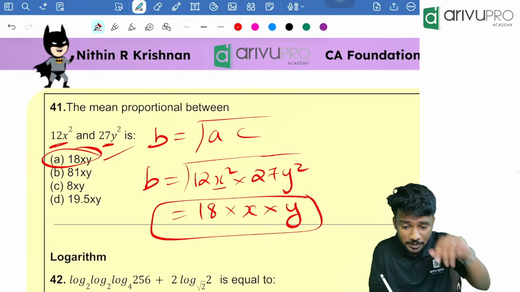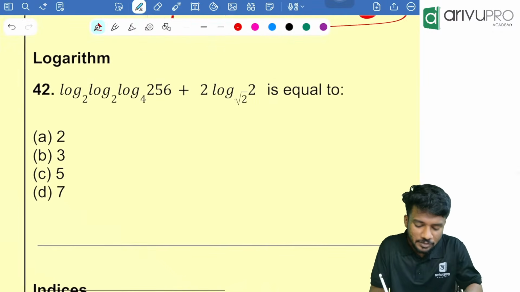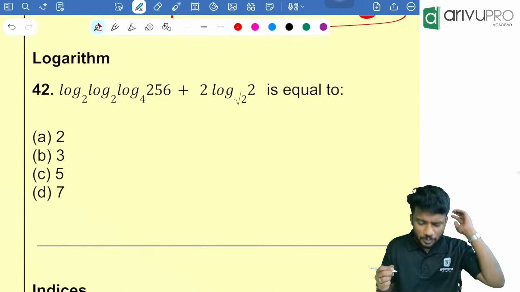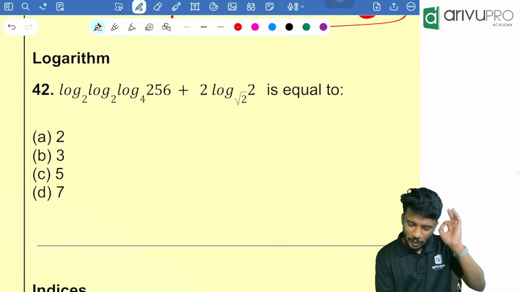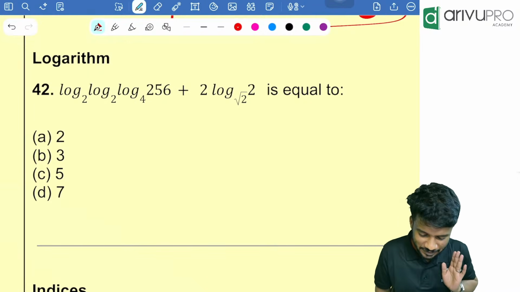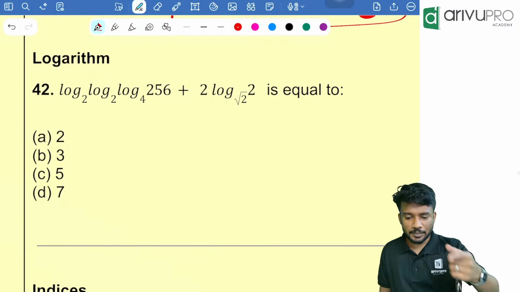Yes. Another method, please. Anish, which one? Which question? You tell me. Accordingly, I'll tell you. Next, logarithm. 42nd question, people. Log of 256 plus 2 into log of 2 to the base root 2. I'll come back to that, Anish.